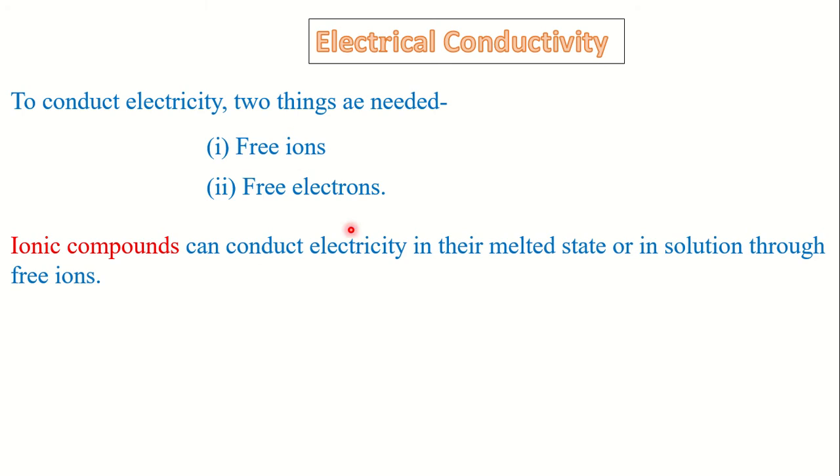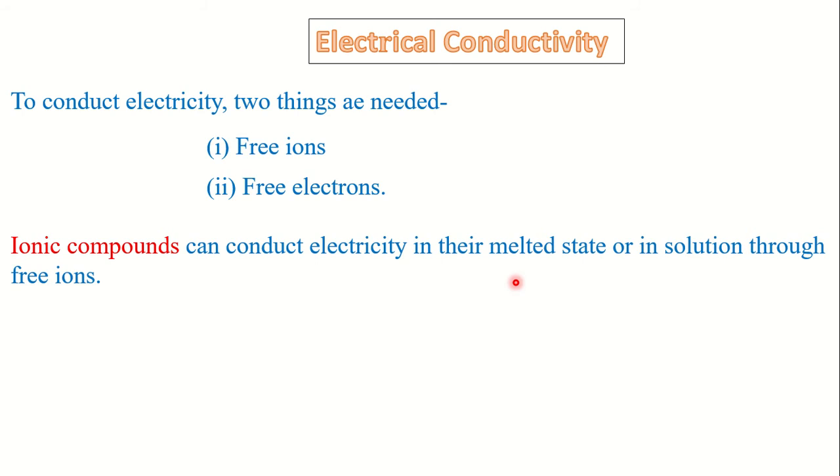Ionic compounds can conduct electricity in their melted state or in solution through free ions. We learned that in solution, the ionic bond is broken. That means the positive ion and negative ion can move freely. These free ions are present in the melted condition of ionic compounds.